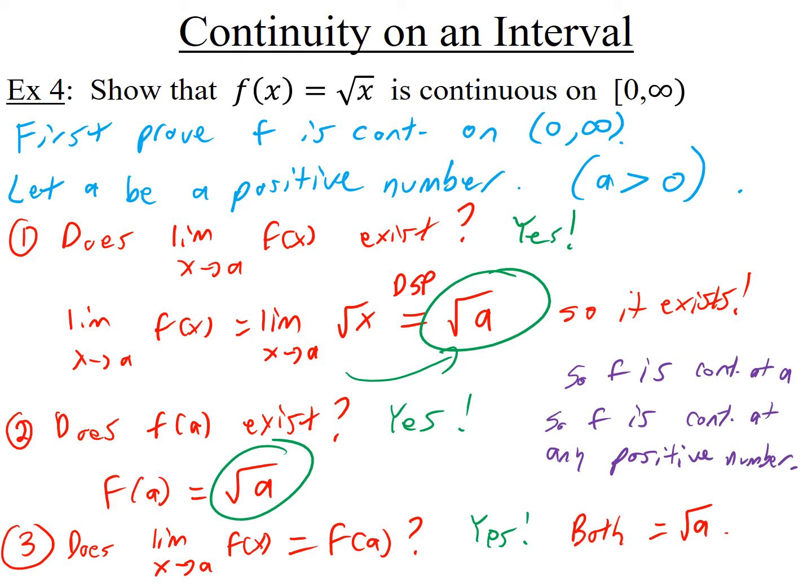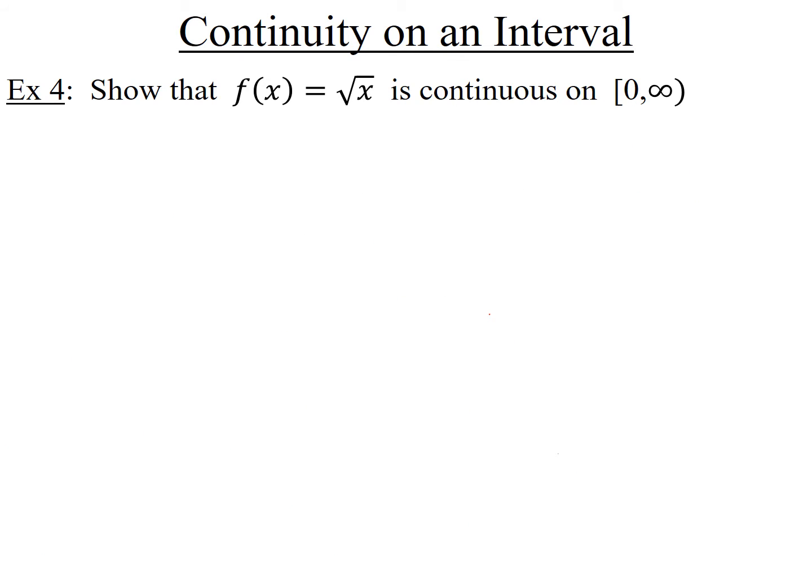Okay, so we're almost done. We've shown everything except for what's going on at 0. So now I need to show you that it's continuous at 0 from the right. So that's what we're going to do now. Okay, so now I want to show that f is continuous from the right at 0. So we're going to do another 3-step calculation.